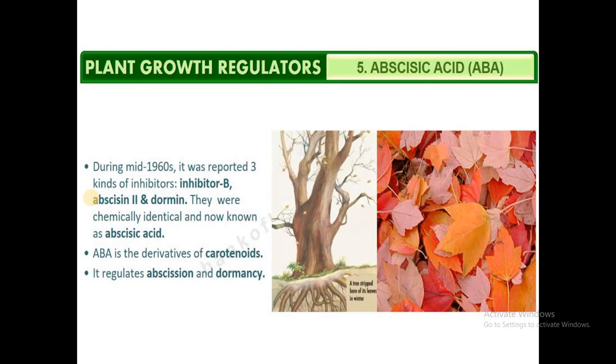The next plant growth inhibitor is abscisic acid. Abscisic acid is the first growth retarder to be identified, and it was discovered by the scientist called F.T.